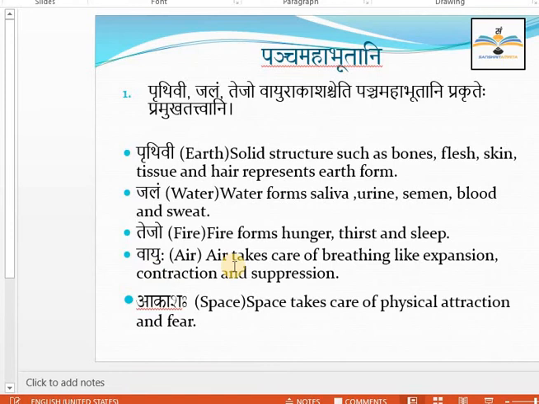Next, Vayuhu, air. Air takes care of breathing, like expansion and contraction of the lungs. There are actually many usages of this Vayu in the body. I already explained today when I was explaining about the Vata. Then students, here you read Akasa, the last element, as space. Space takes care of physical attraction and fear. So this is how you can explain Pancha Mahabhutani. This sentence you can write. This has been taken from the Samhitas only, right? Next word you see here